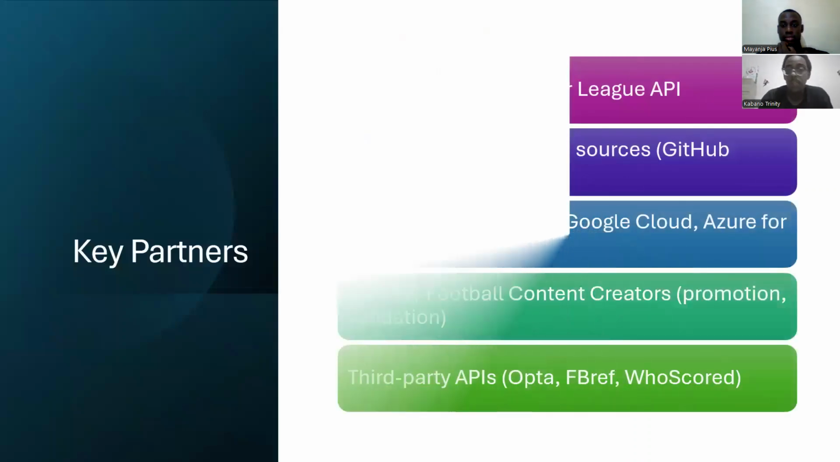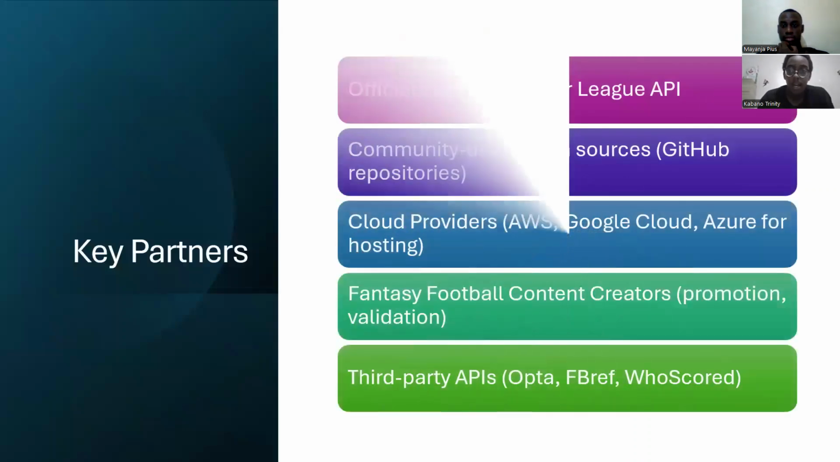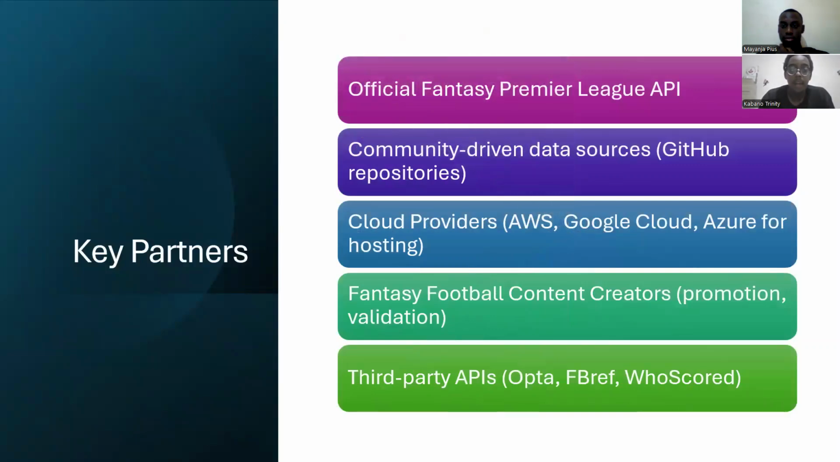Our key partners essentially are the people who we've worked with or will work with to help us have this algorithm. Number one is the official Fantasy Premier League API. The community-driven data sources are where we'll be able to get historical data of players, their points, and their previous statistics, which we'll need for our algorithm. And then cloud providers like AWS, which is what we use, help us with hosting services, so that's what we're able to deploy our algorithm or our model with.